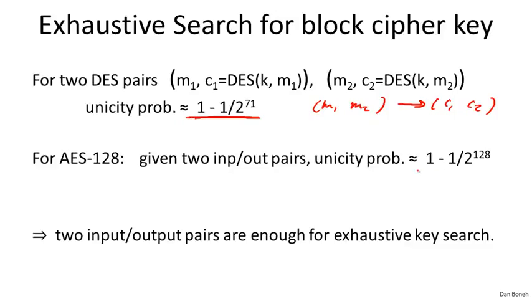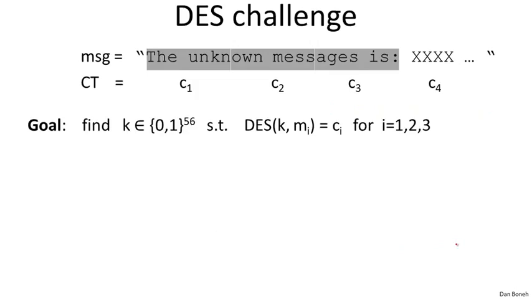And by the way, the same is true for AES. If you look at AES 128, again, just given two input-output pairs, there's going to be only one key with very high probability. So essentially now we can ask for this exhaustive search problem. I give you 2 or 3 pairs, and I ask you, well, find me the key. So how are you going to do it? Well, you're going to do it by exhaustive search, essentially by trying all possible keys one by one until you find the right one. So this is what's known as the DES challenge.